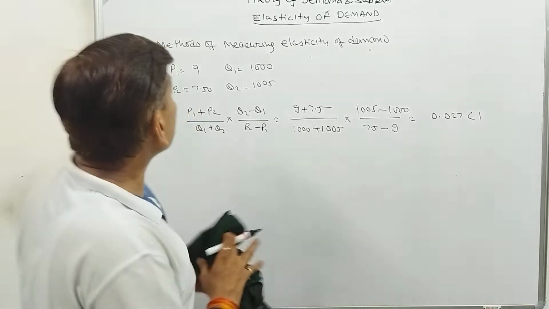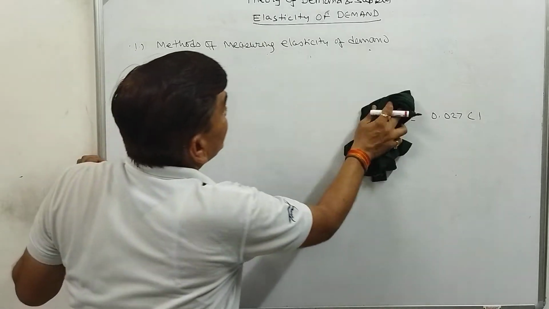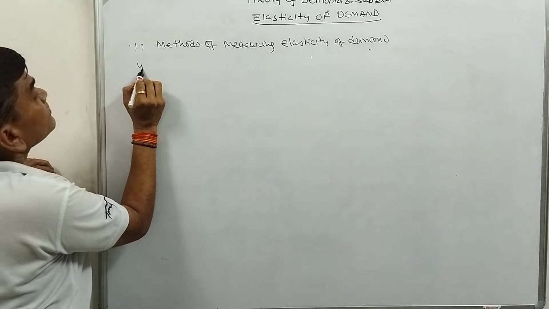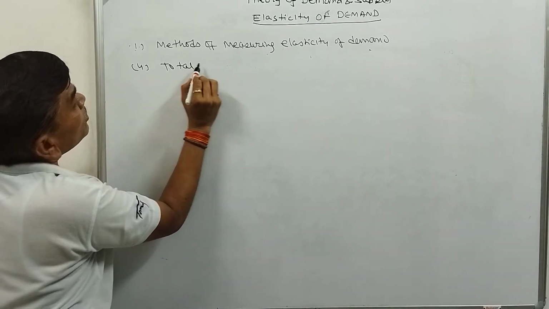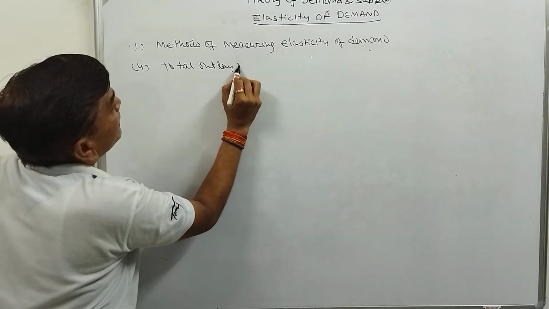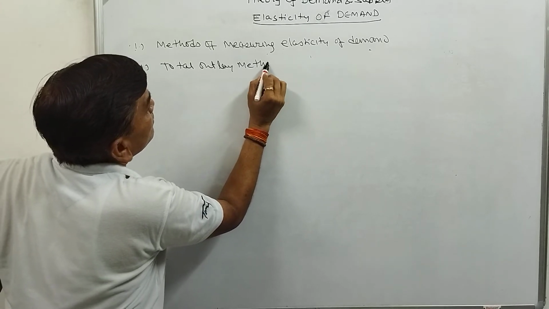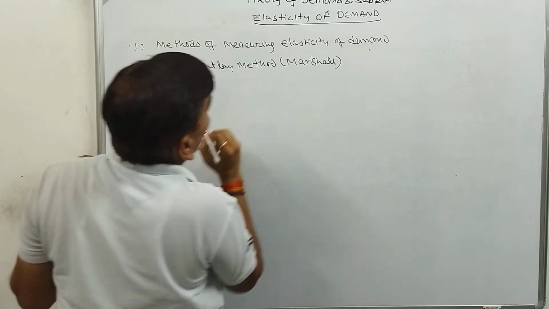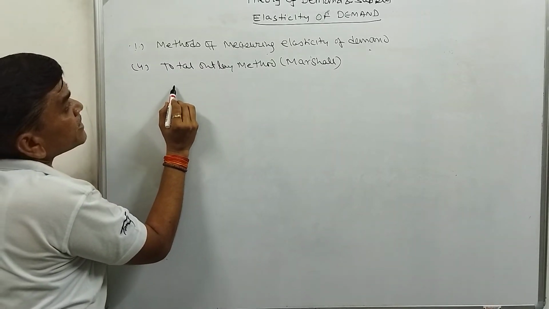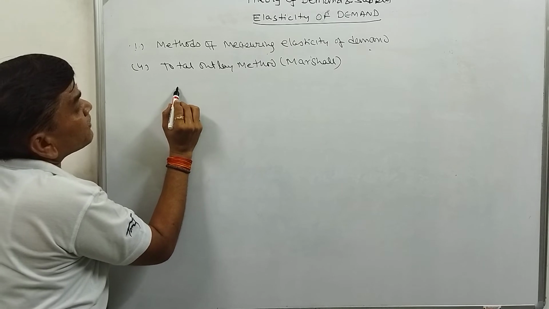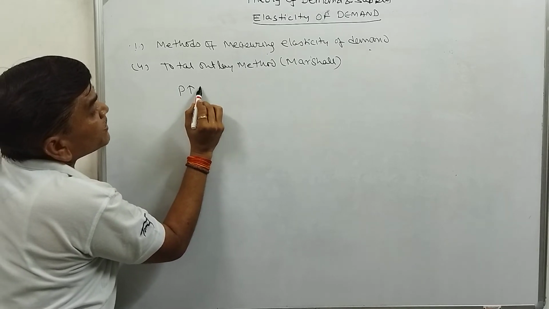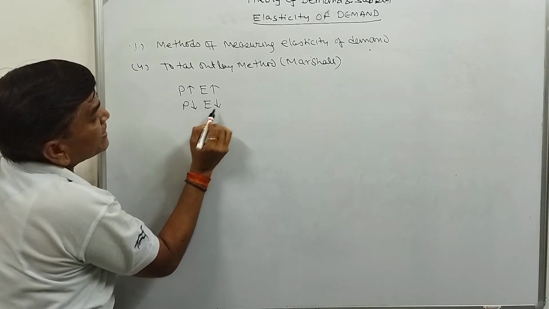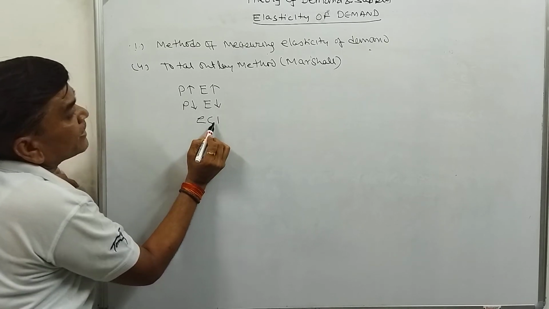Now the fourth method of measuring elasticity of demand is called the total outlay method, given by Marshall. This says that if price increases, expenditure increases, and price decreases, expenditure also decreases, then elasticity is less than 1.